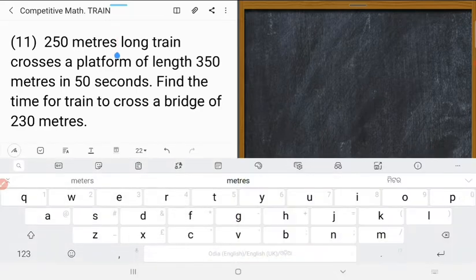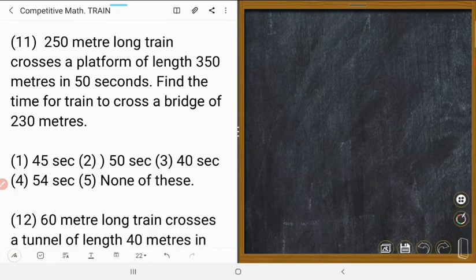A 250-meter long train. The length of the train is 250 meters. So a 250-meter long train crosses a platform of length 350 meters in 50 seconds. Could you understand? Find the time for the train to cross a bridge of 230 meters.